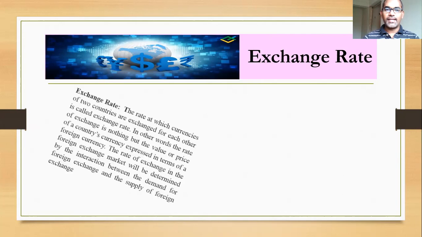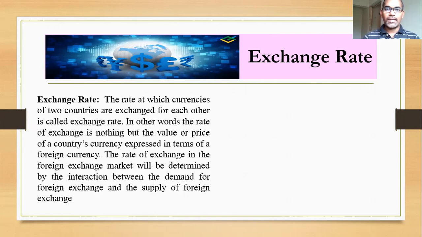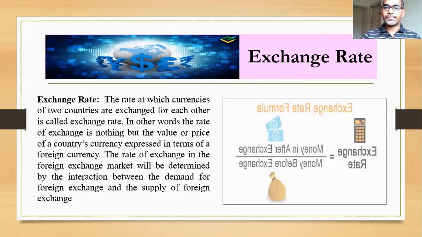So that is the transaction that takes place in the international exchange market. Everyone exchanges their country's currency into an internationally accepted currency in order to participate in international transactions. This is one of the important variables macroeconomics deals with.